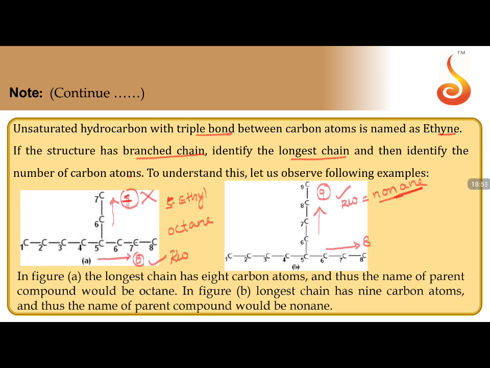This is ethyl octane. But remember, is it the correct name? No. Why? Because if I number from this side 1, 2, 3, 4, 5, but if I number from this side 1, 2, 3, 4, now which is the correct numbering? This direction is correct numbering. So what should be done? Correct this as 4-ethyloctane. I hope it is clear.